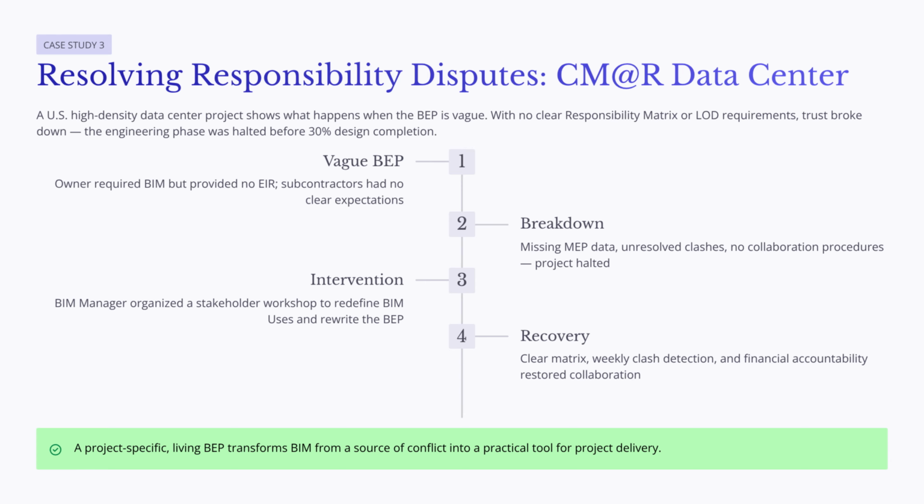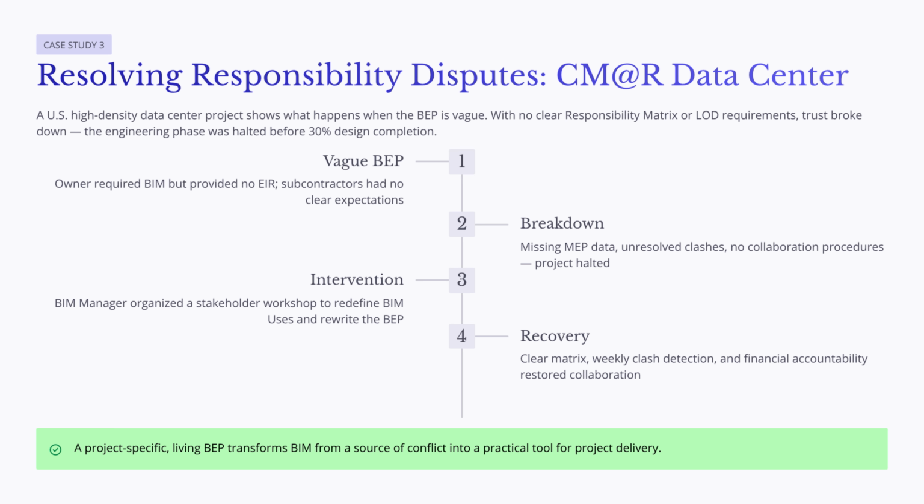Because the BIM scope was vague, subcontractors did not know exactly what was expected of them. The BEP did not clearly define the responsibility matrix or the level of development requirements. As a result, participants were unsure about who was responsible for model creation, model updates, coordination, and clash resolution.